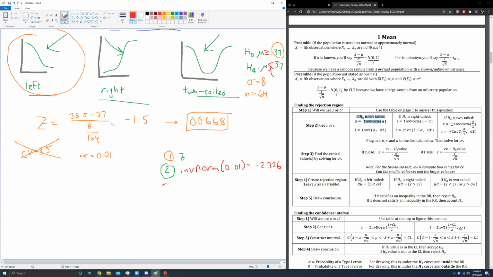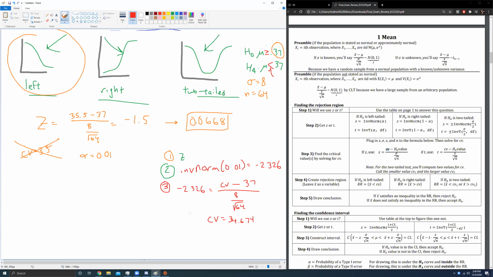Okay, step 3. We need to find the critical value. So we're going to use the formula here and plug in the things we know other than CV. After all, CV is the thing we're trying to solve for. So we have negative 2.326. CV we don't know. CV is the thing we're trying to find. The H null value was 37. Sigma is 8, square root of 64, and our job is just to solve for CV. So we get negative 2.326 times the standard error plus 37, and I get a critical value of 34.674. We can stop here.